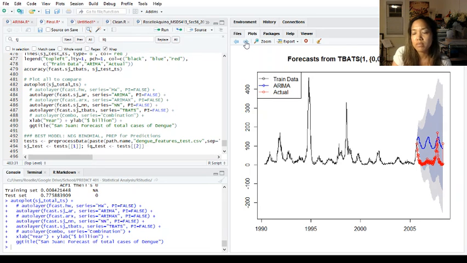I also tried a TBATS model that was recommended by our textbook author, Rob Hyndman, because it works better with weekly data. Typically, a lot of the dengue models that were built, reading through the articles, were based on monthly data. So I thought I'd try something different, and Rob Hyndman recommended it. So this is the result. It's a TBATS model. I'm not quite sure on the interpretation of these parameters, but it doesn't fit very well at all. It just looks like a curve way high and not meeting the troughs of the time series.